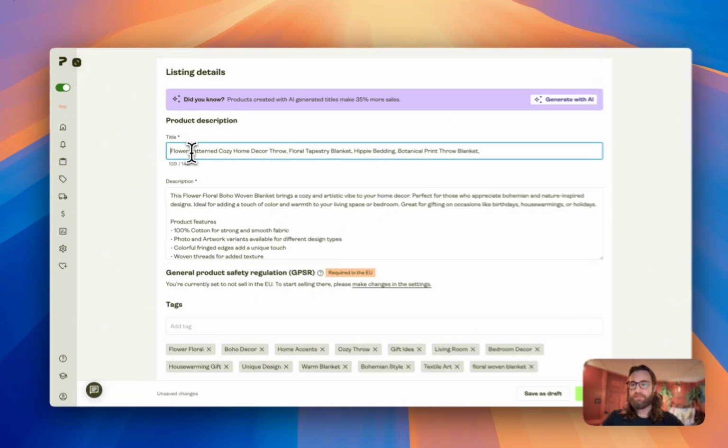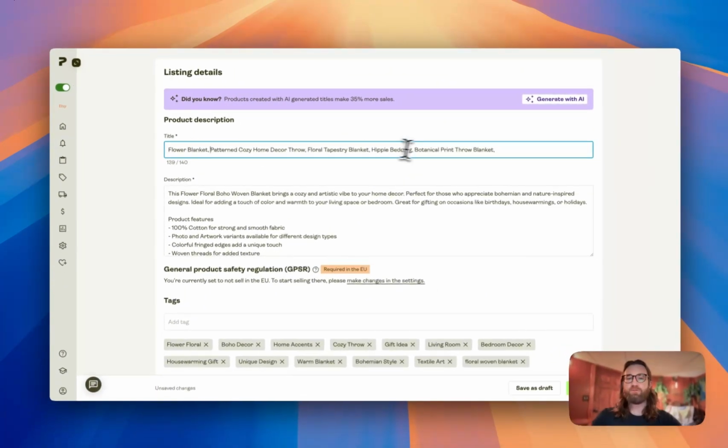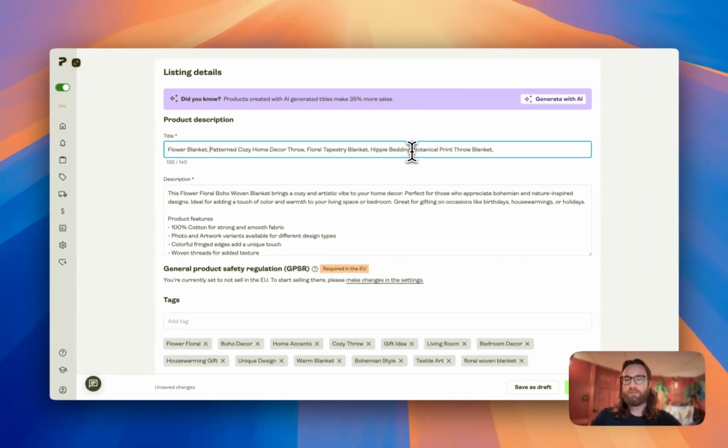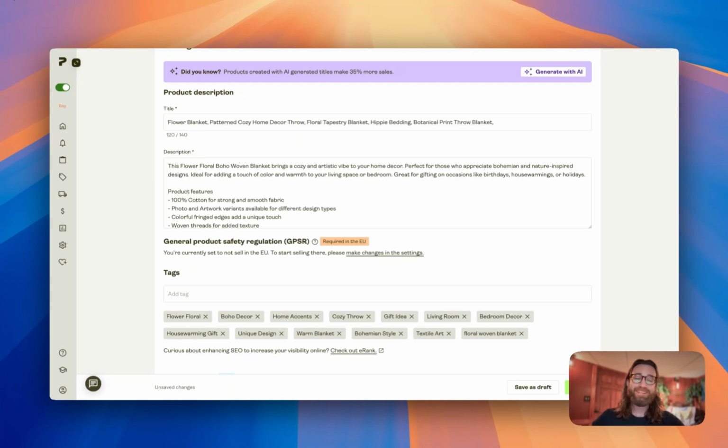So we're going to say flower blanket, and then we're going to leave the rest of the title the way it is. So now we can simply hit publish, and this will actually go over to Etsy or whatever platform we have connected to Printify, and it will allow us to sell this product on that platform.